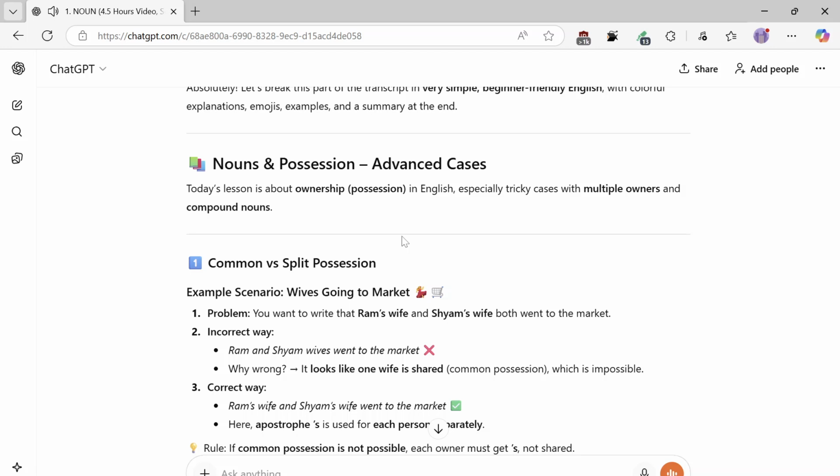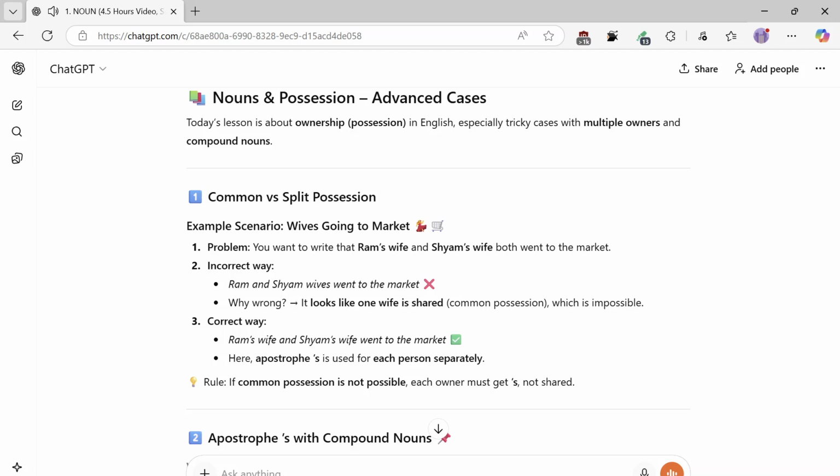Possession, advanced cases. Today's lesson is about ownership, possession in English, especially tricky cases with multiple owners and compound nouns. Common versus split possession. Example scenario: wives going to market. 1. Problem.